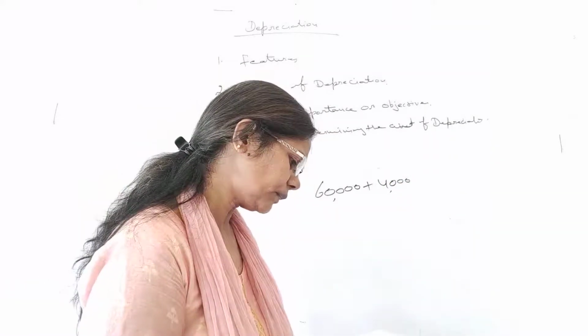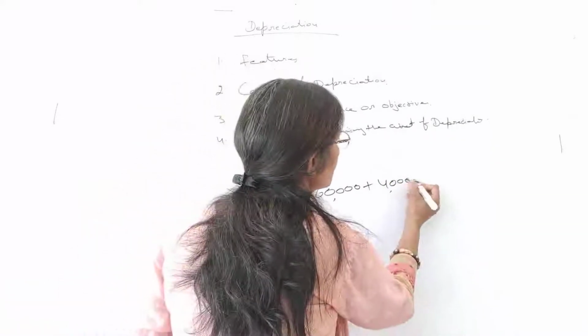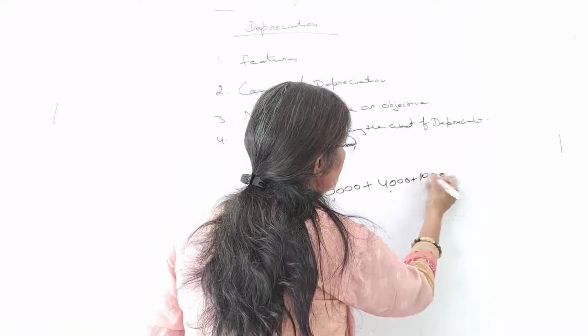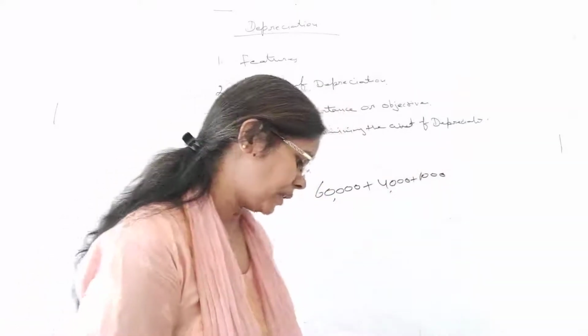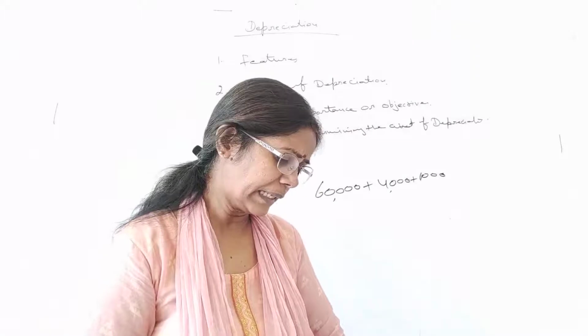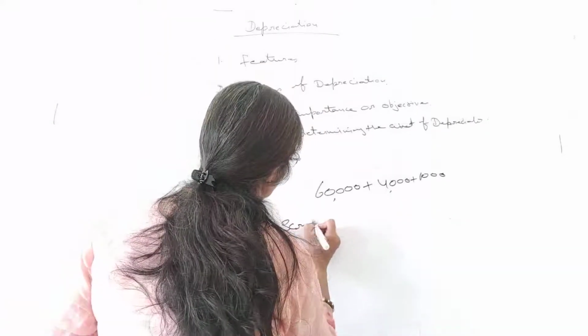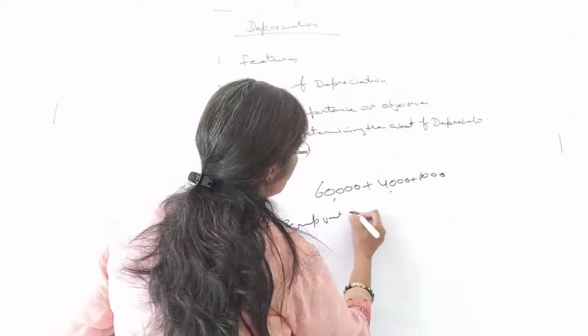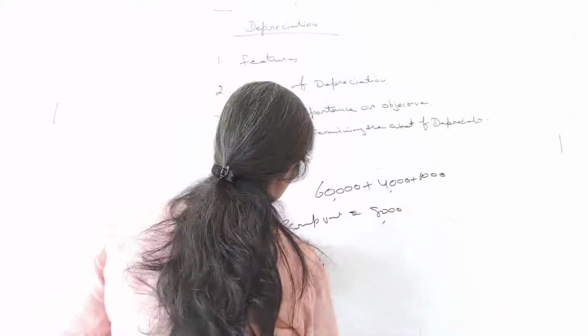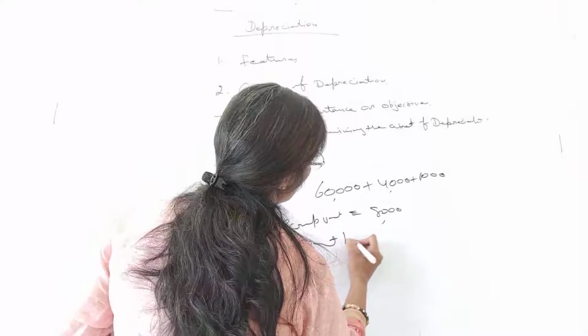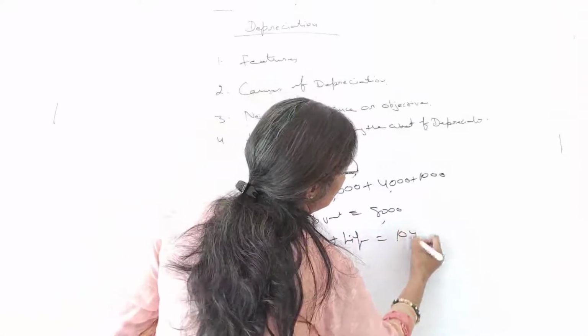And 1,000 for installation. Further it is telling that scrap value is 8,000 and estimated life is 10 years.